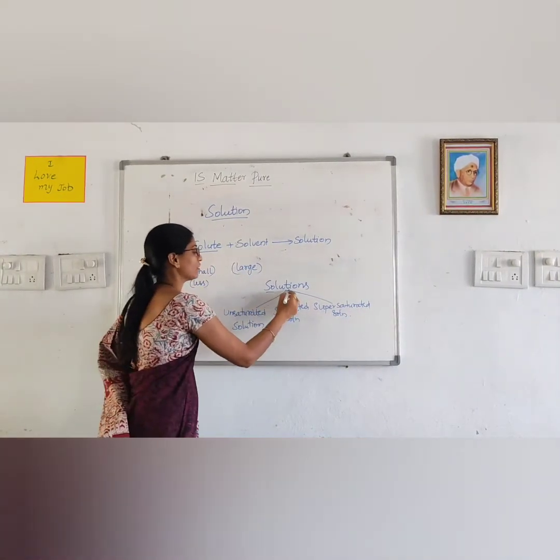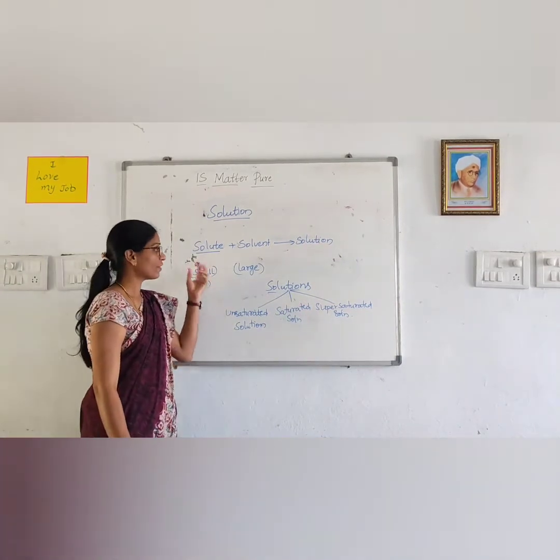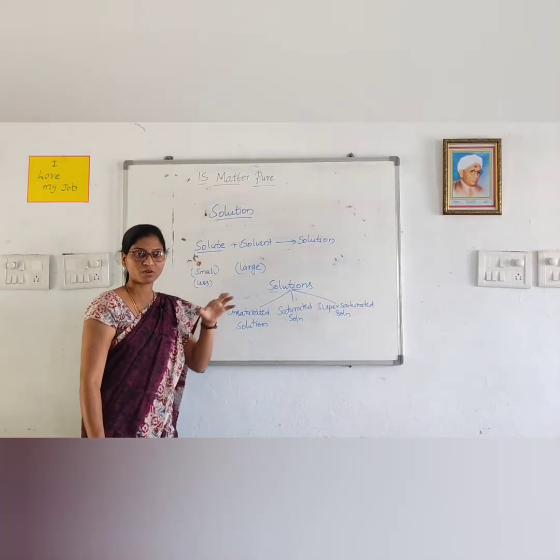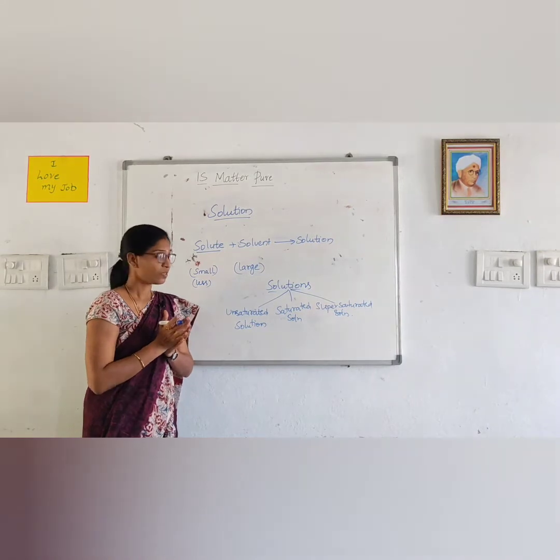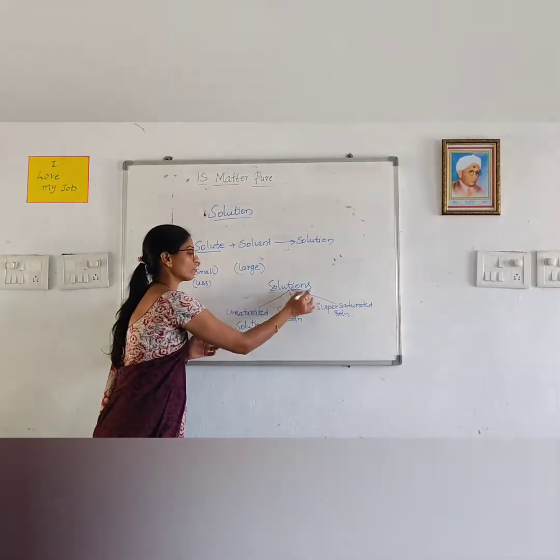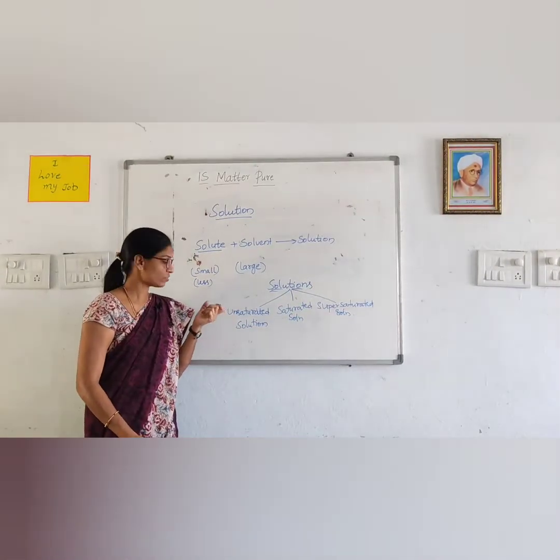So, as we have discussed just now, when we dissolve the solute in the solvent, we get a solution. Again, this solution is of three different types.